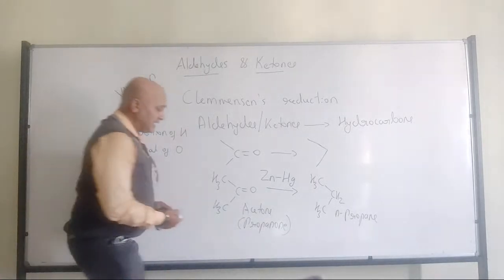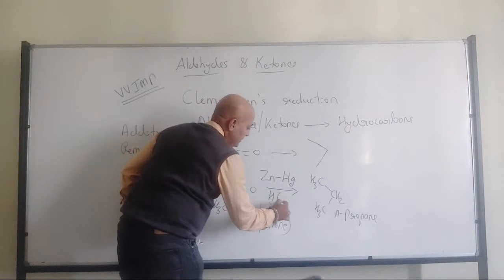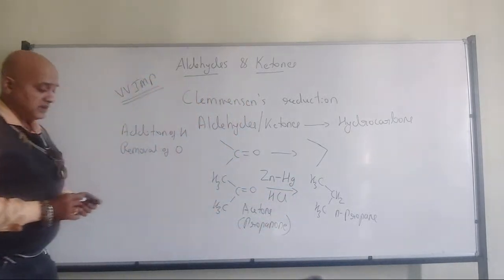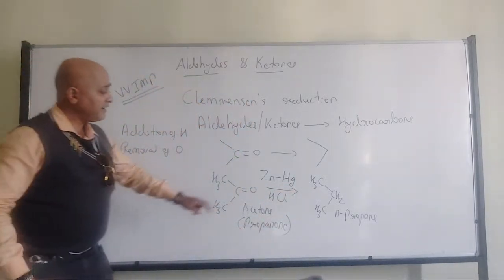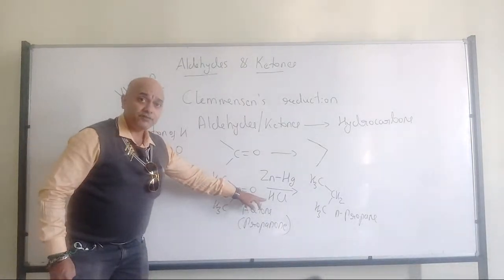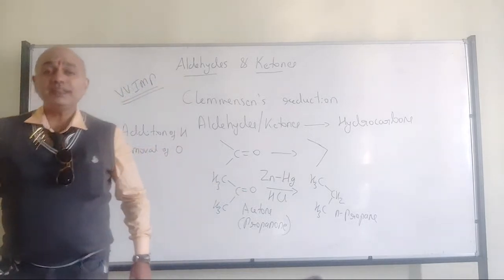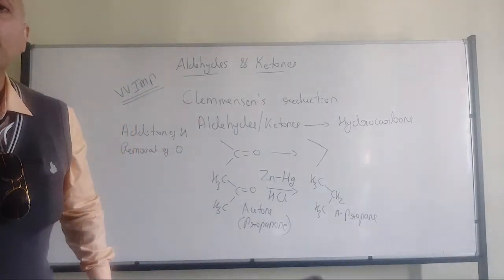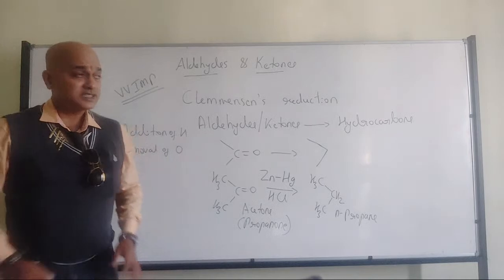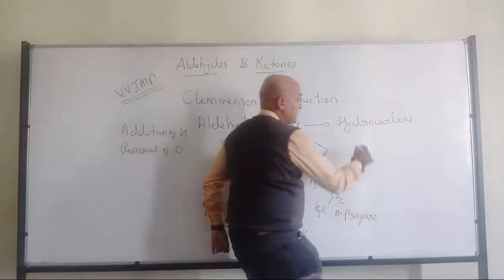Now another reagent which will be required here is HCl. Why will HCl be required? HCl is helpful in protonation of carbonyl oxygen, which can later be removed easily in the form of water. So what is the role of HCl?